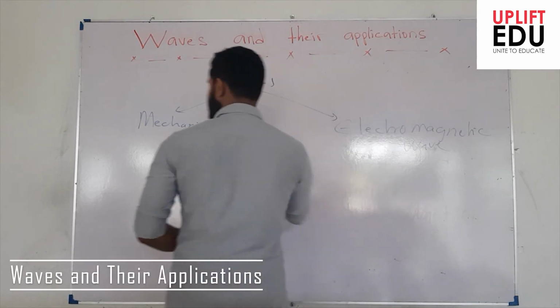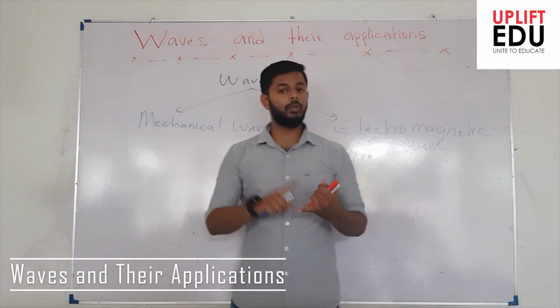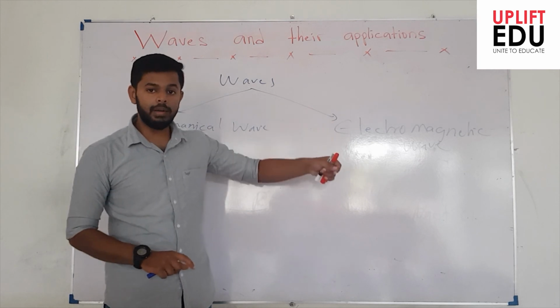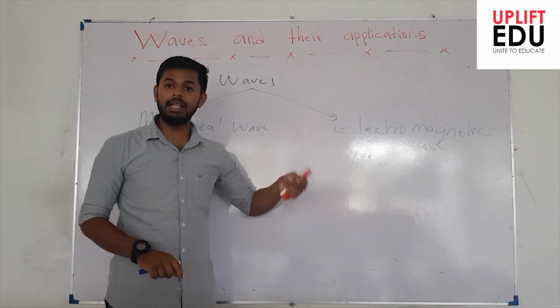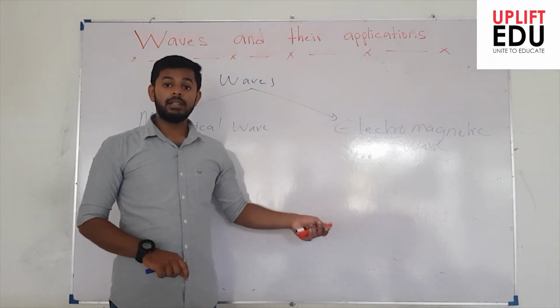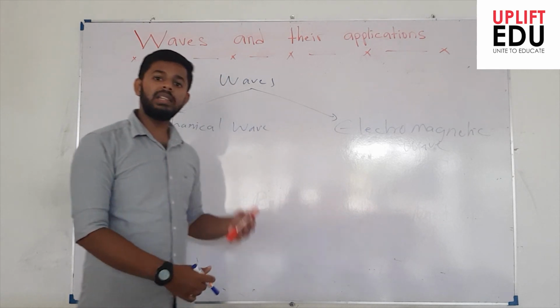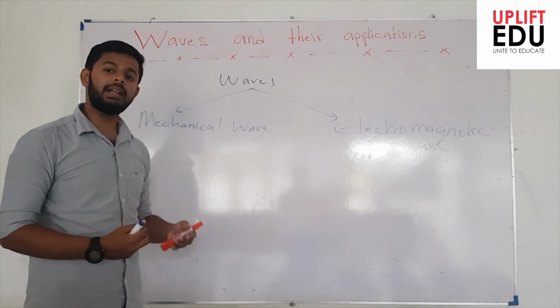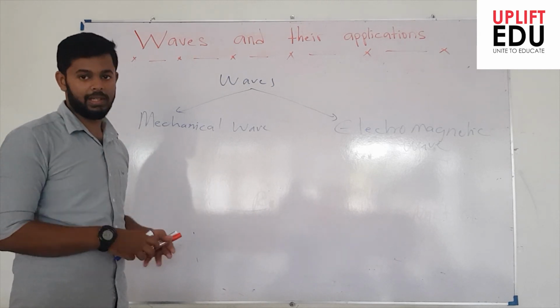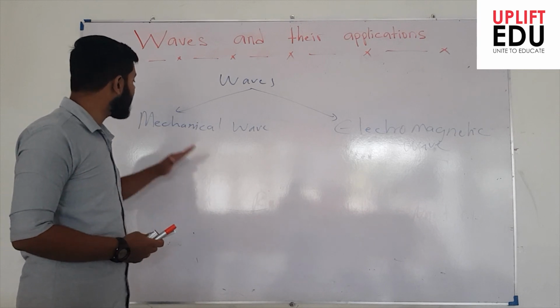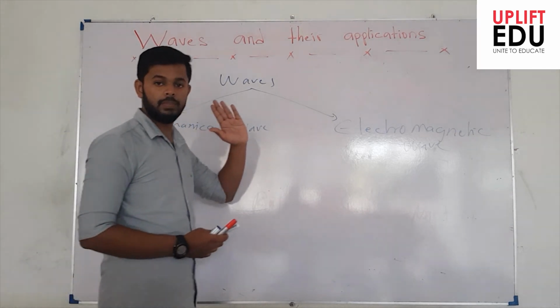What do you understand by mechanical waves? The water wave when we drop the pebble in the water, the wave that results in a string, the wave that results in air when we are talking about sound, all these waves compulsorily need a medium to travel. So we say the waves that compulsorily need a medium to travel are mechanical waves, right?